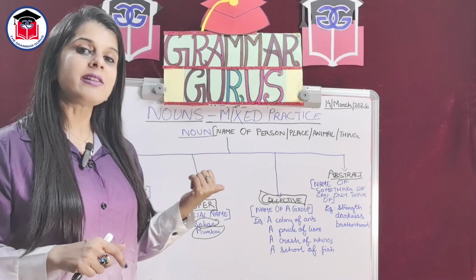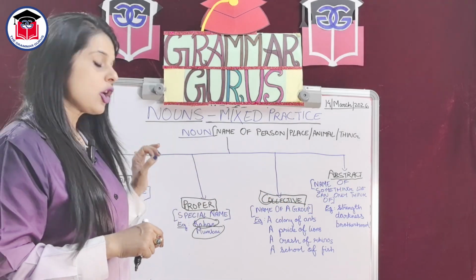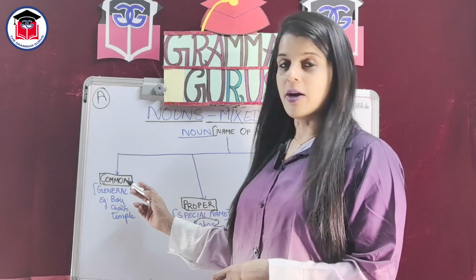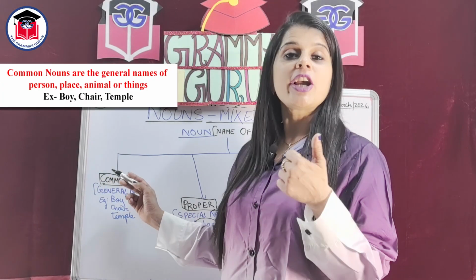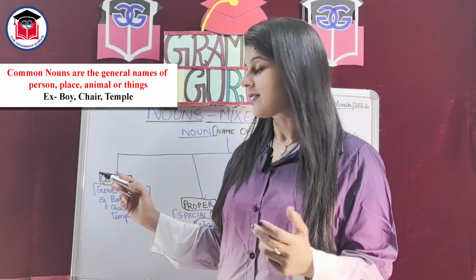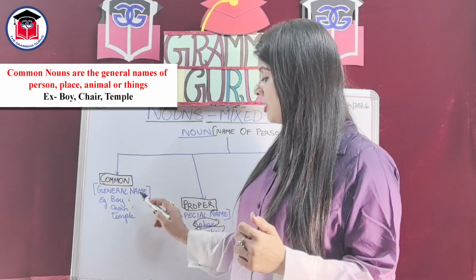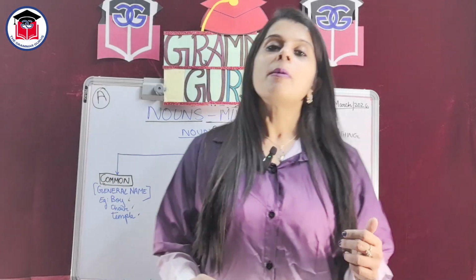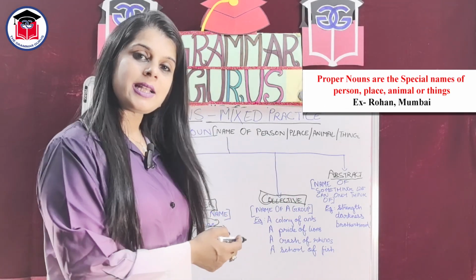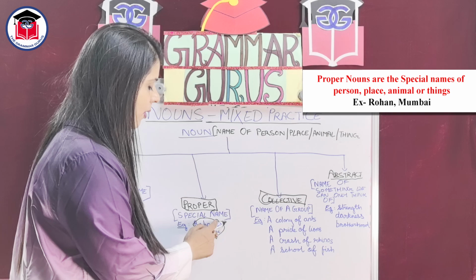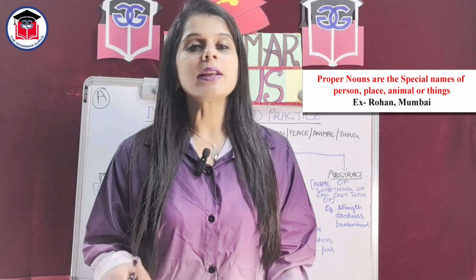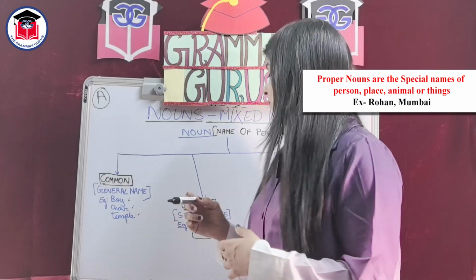There are primarily four types of nouns: common, proper, collective, and abstract. Common nouns. Common nouns are the general names of person, place, animals, or things. For example, boy, chair, temple. Proper nouns. Proper nouns are the special names of person, place, animals, or things. Rohan, Mumbai. Rohan is a special name of a boy. Mumbai is the special name of a place.